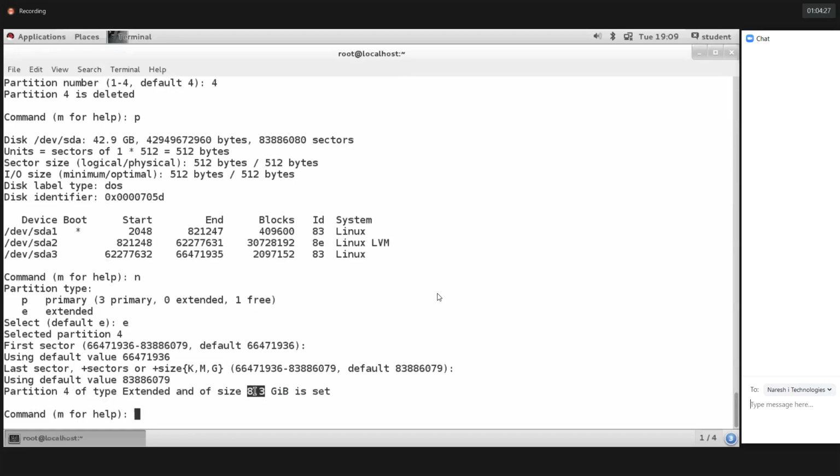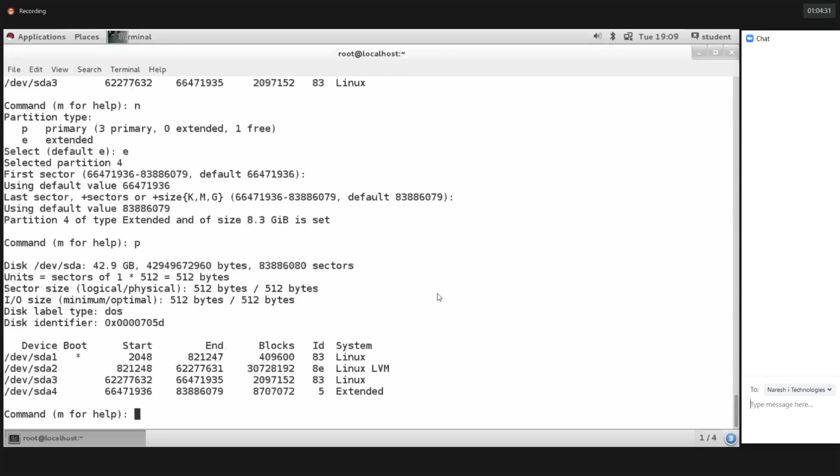So I am converting the remaining space into the extended partition. So the 8 GB will be converted into the extended. To print the partition table, see here, SDA4: the total size of SDA4 is 8 GB and it's an extended partition. Guys, remember one thing, you are unable to store data into the extended partition. You are unable to store your objects into the extended partition. So we are going to store the objects into the primary as well as the logical drives, not into the extended.